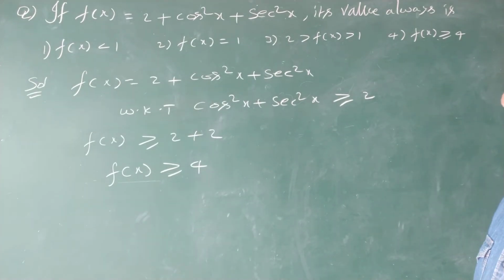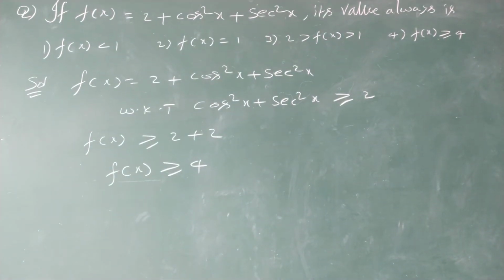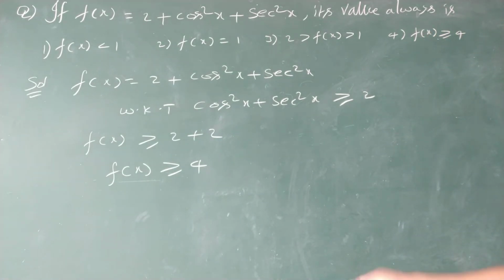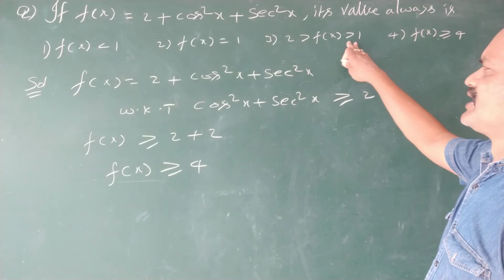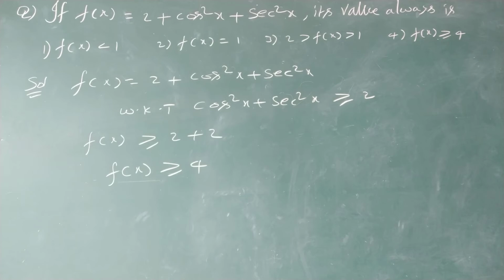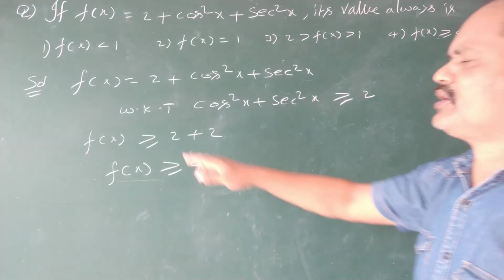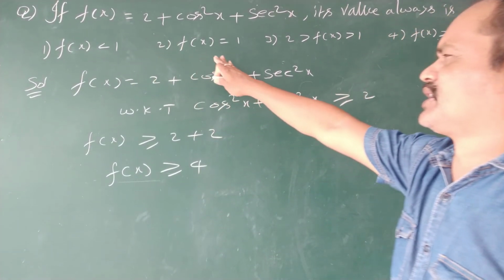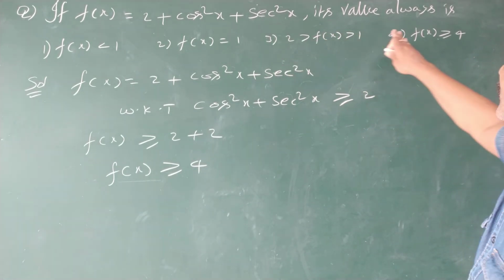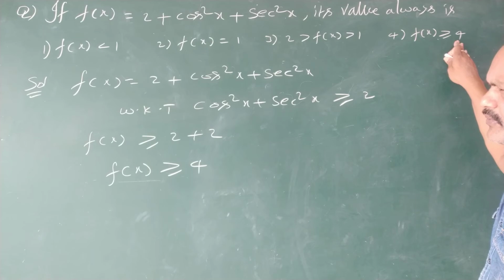Now the next question: if f of x is equal to 2 plus cos square x plus secant square x, then its value always is: first option, f of x less than 1; second option, f of x is equal to 1; third option, it lies between 1 and 2, 2 greater than f of x greater than 1; and fourth option, f of x greater than or equal to 4. In the first option the maximum value is 1, the second option is equal to 1, the third option has minimum value 1 and maximum value 2, and the fourth option has minimum value 4.